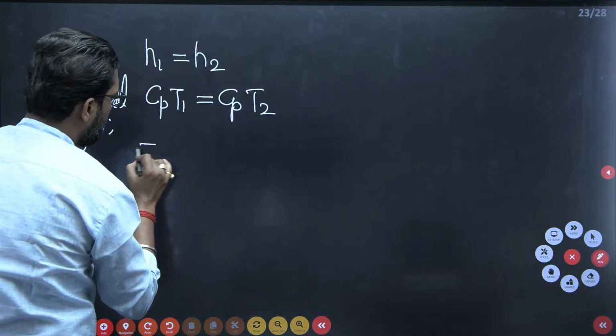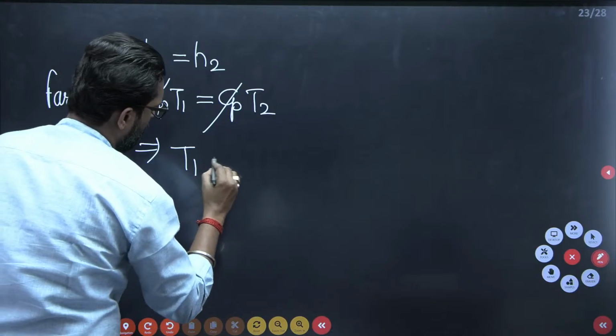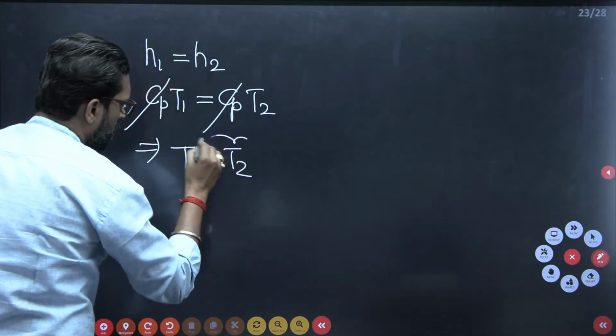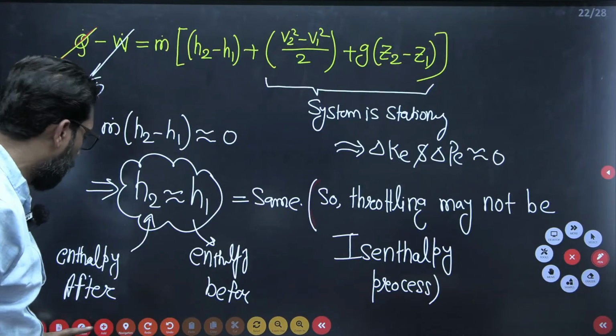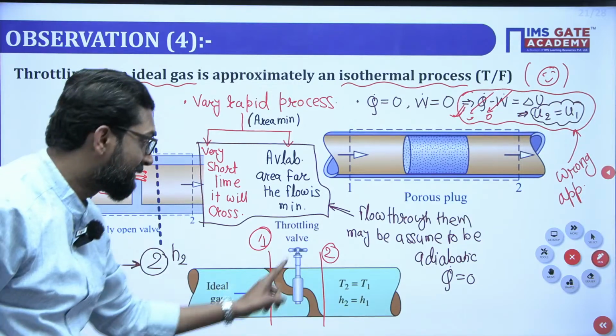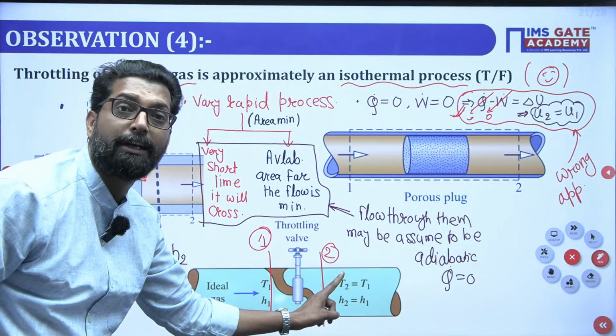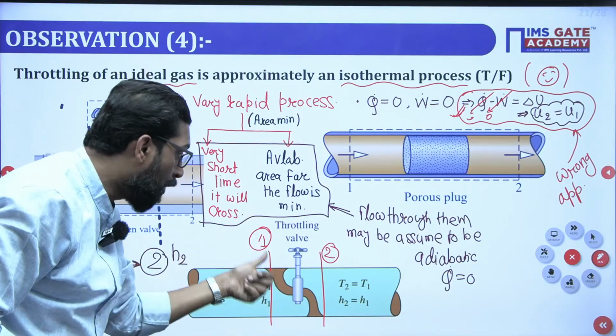Cp cancels out. That means T1 is equal to T2. Yes, the temperature before throttling is the same as the temperature after throttling. That doesn't mean the temperature is the same throughout from 1 to 2.